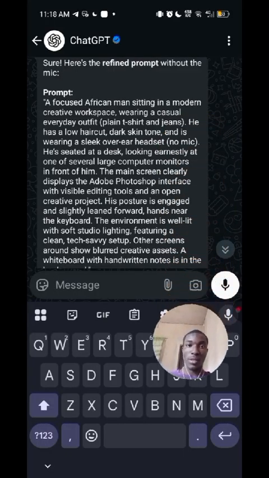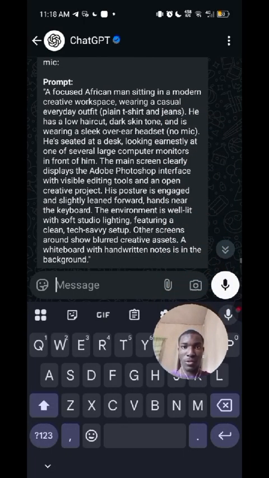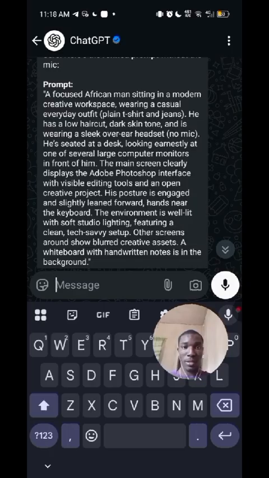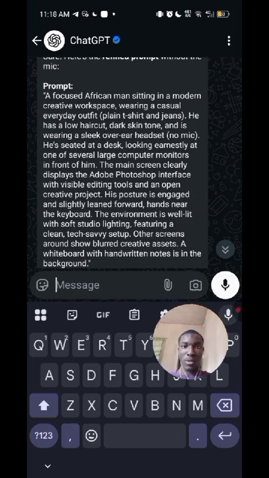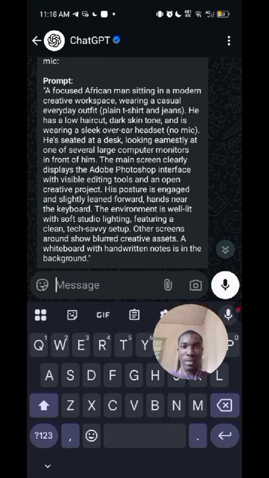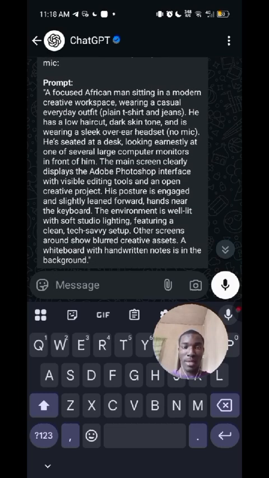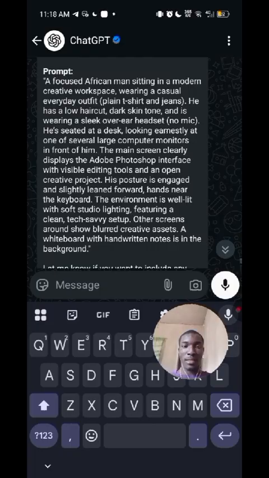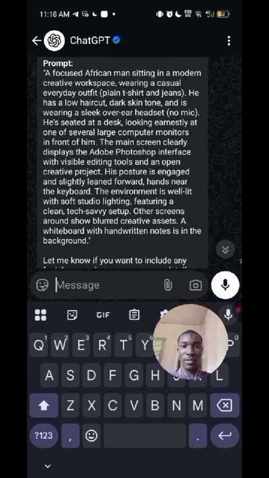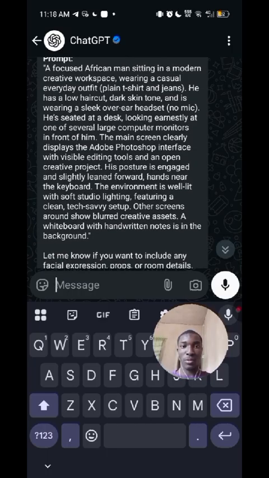So now let's see: a focused man sitting in a modern creative workspace wearing casual everyday clothes. He has a low cut, dark skin tone, and is wearing a sleek over-ear headset, no mic. He's seated at the desk, looking at one of the several laptops in front of him. The main screen displays the Adobe Photoshop interface with visible editing tools and other complicated projects. His posture is engaged and slightly leaned forward, hands near. So just take your time and read the prompt.